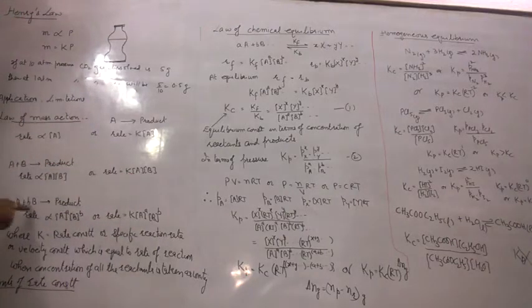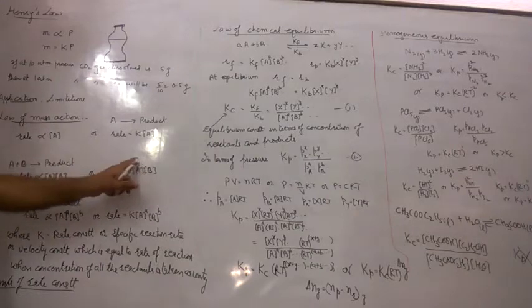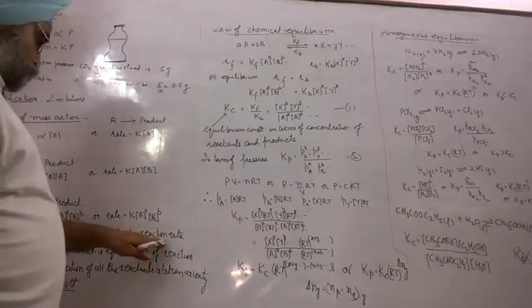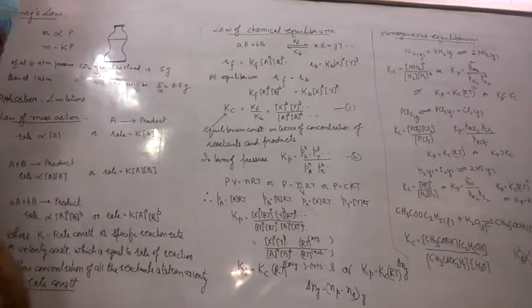Now, if a moles of A and b moles of B give product, the rate is proportional to [A] to the power a into [B] to the power b. If A plus A gives product, A plus A is 2A, then here A into A is A to the power 2. Same is here. If a moles of A and b moles of B, then these moles go to the power, and this is the expression, where K is the rate constant or specific reaction rate or velocity constant.